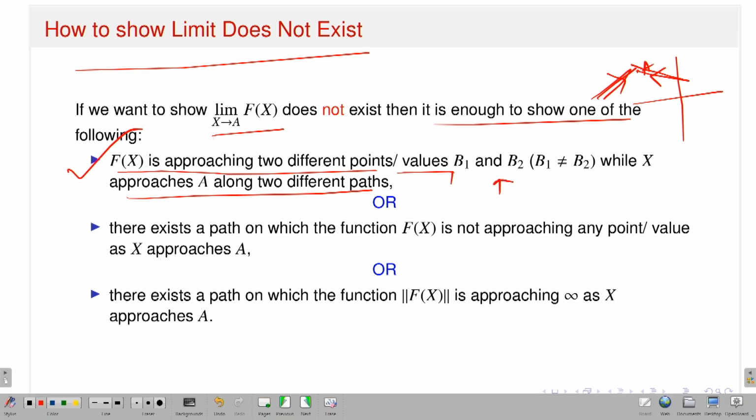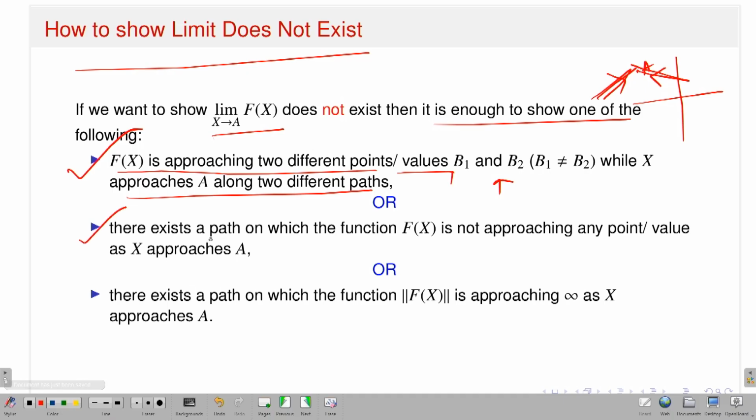If this happens, then I will say that the limit does not exist. Because if the limit exists, then whatever direction I choose to approach a, the value of the function approaches the limit of this function. That follows from the definition. So if I choose two different paths, both approaching a, but the corresponding values approach different limits, that means the limit does not exist.